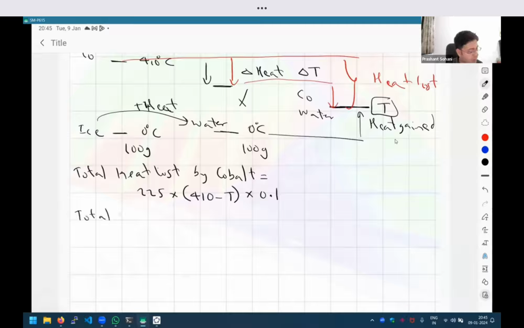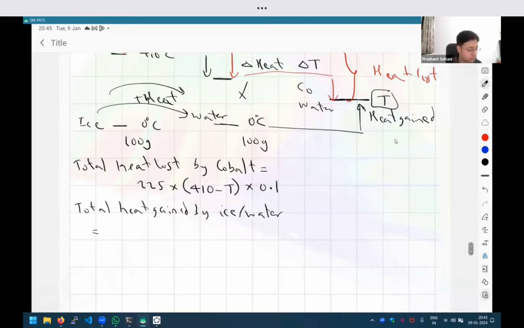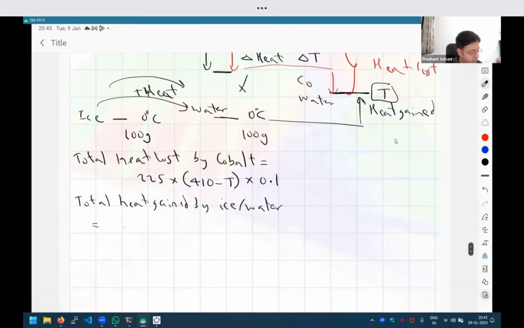And how much is the total heat gained by the ice/water? That total heat gain will have two components. The first is the heat required to just change the state from ice to water, and then the additional heat required to change the temperature. So I have to add both components, right? The first, the change of state, will require 100 grams into 80. So that 8000 which we calculated earlier, that is the same. Plus now we have to calculate how much is the heat gained in this last step.